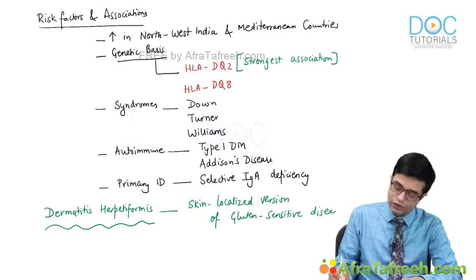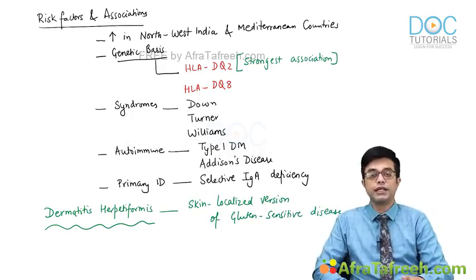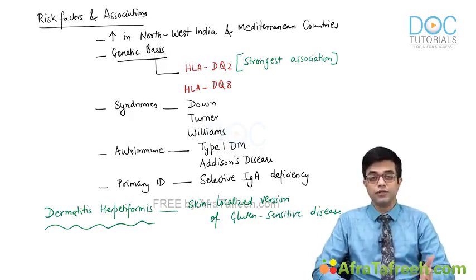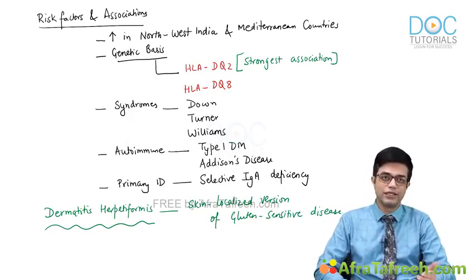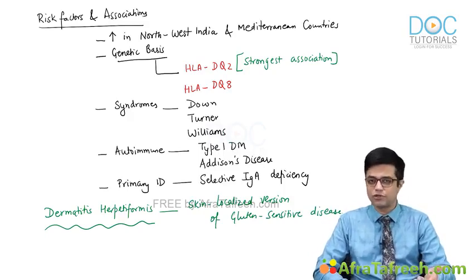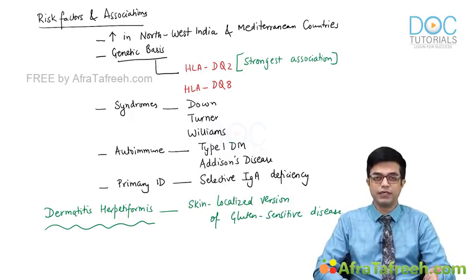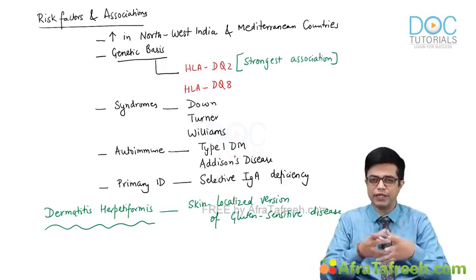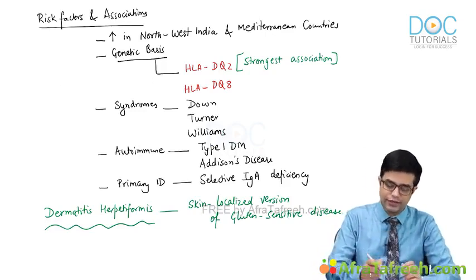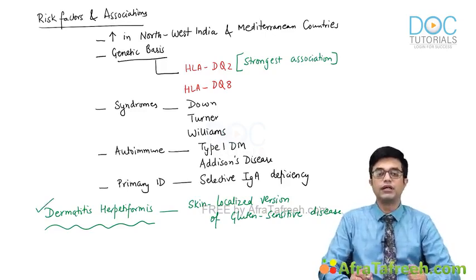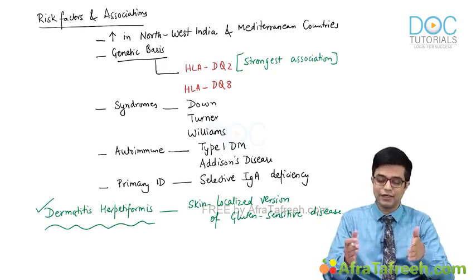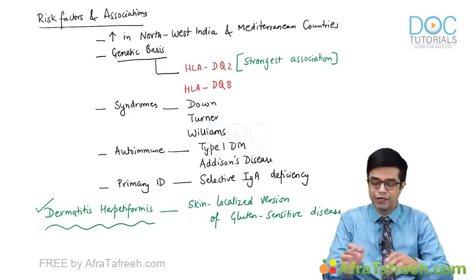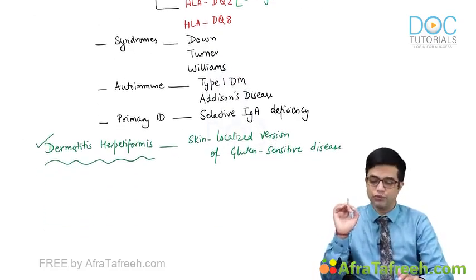So the vesicobullous disorder in dermatitis herpetiformis also responds to a gluten-free diet, although substances like dapsone are also found to be effective in them. So it is considered to be part of the same spectrum. The antigen elicits a response not in the gut but in the skin. So you can consider dermatitis herpetiformis also to be a risk factor or association, but it is an independent disease by itself. So these are the risk factors and associations that you need to remember.